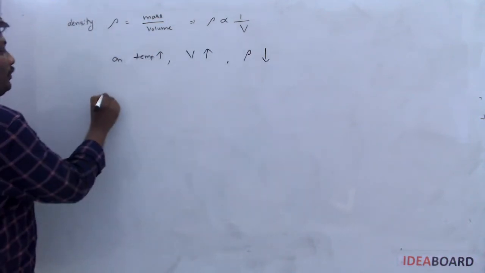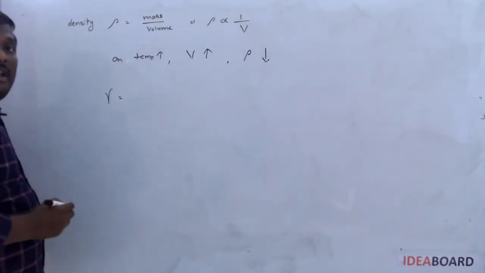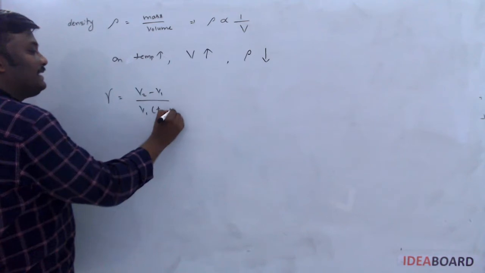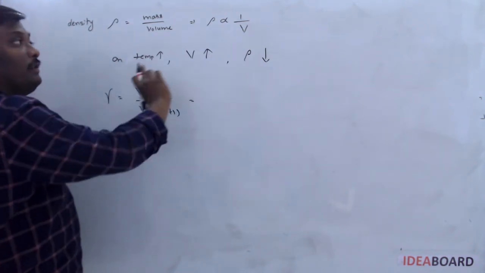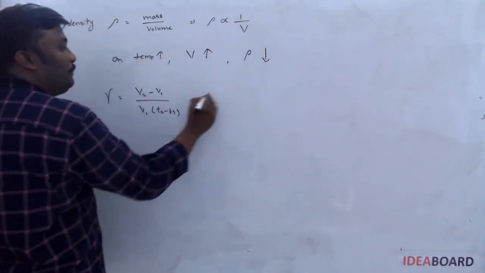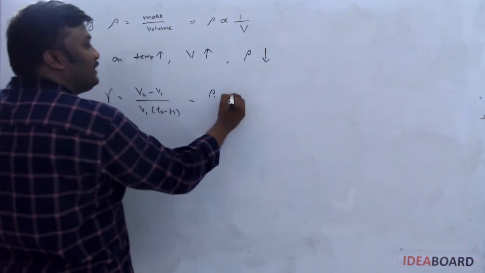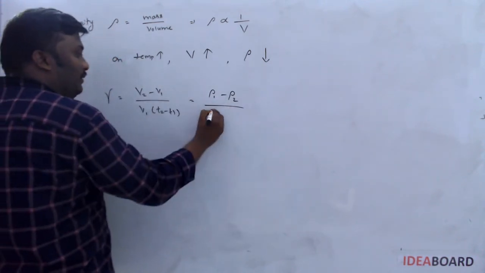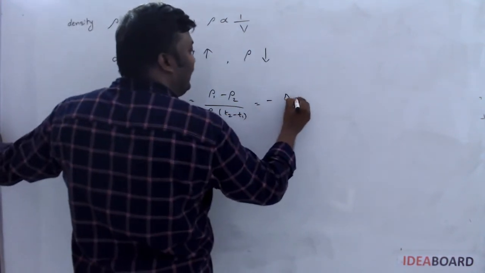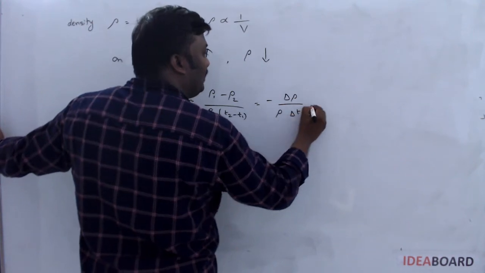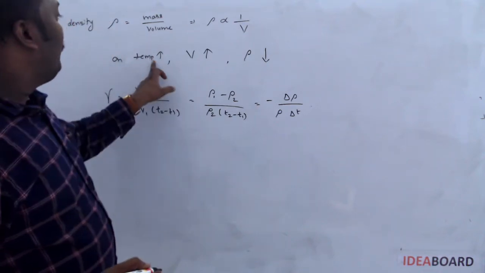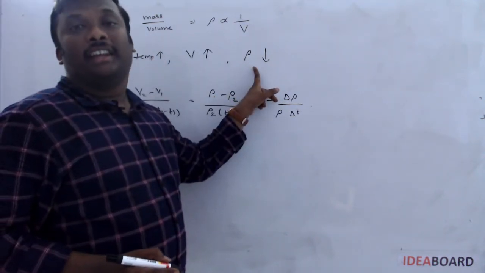So what is the general formula for coefficient of volume expansion? Gamma is equal to V2 minus V1 by V1 into T2 minus T1. If you convert volumes into densities, then 2 is replaced by 1 and 1 is replaced by 2. Then this is rho2 into T2 minus T1, nothing but minus delta rho by rho into delta T. Why are we using the minus? The minus indicates that on rising temperature, the density of the solid decreases.